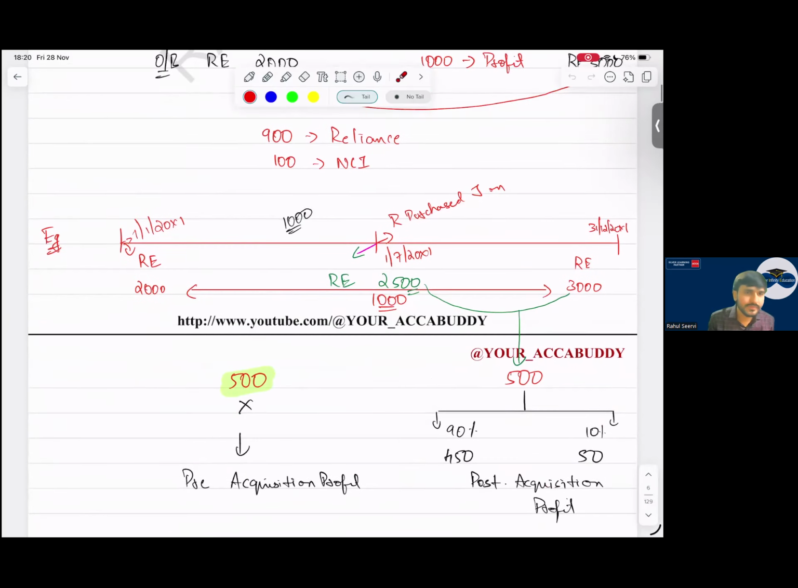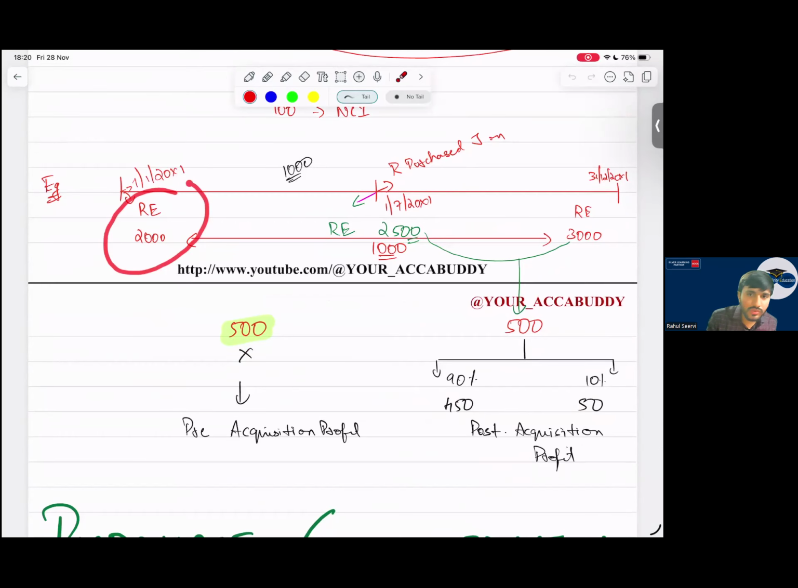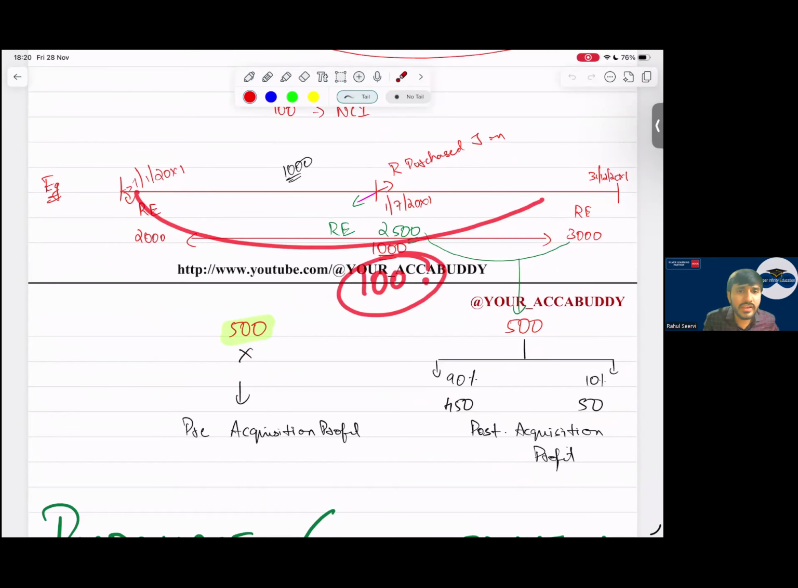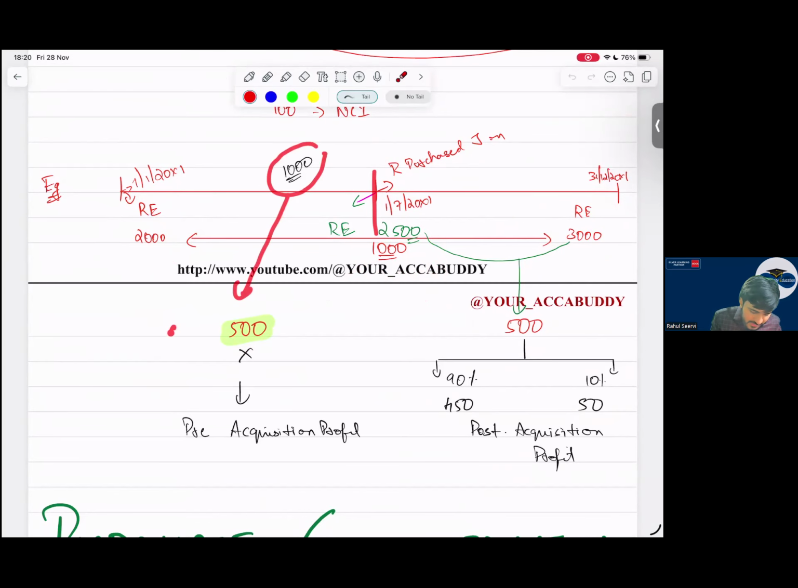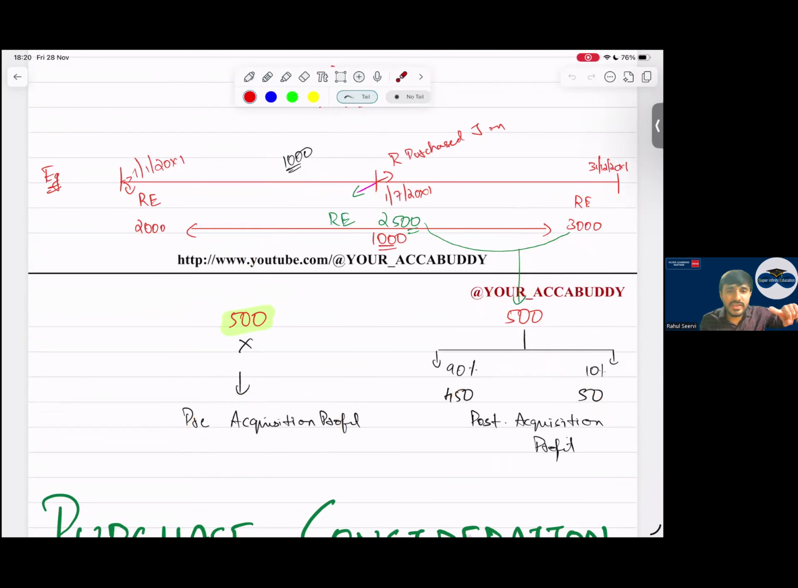Then the second one, which is common in your exam; this was easy. Now see the second one. I say retained earnings is 2000, here retained earnings is 3000. Sir, we acquire the company here and the profit for the year was 1000. In that case, I will say an important point: this 500 is for the first 6 months, so it becomes pre-acquisition profit. This 500 will become post-acquisition profit. This 500 post-acquisition profit will be allocated to NCI and to the parent. NCI step number 4, parent step number 5.